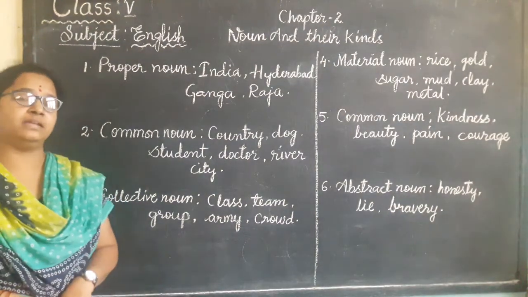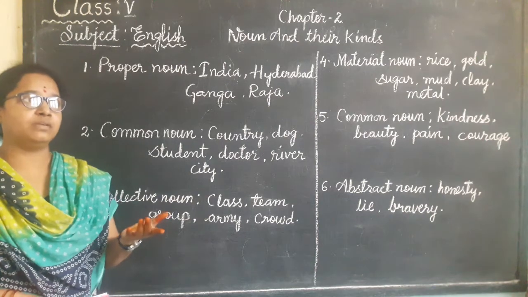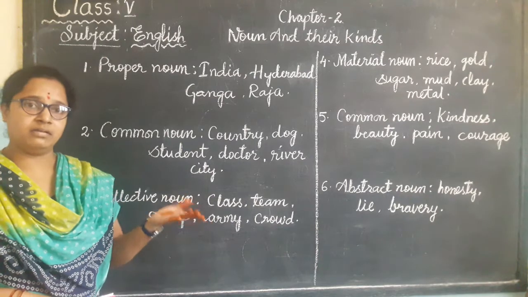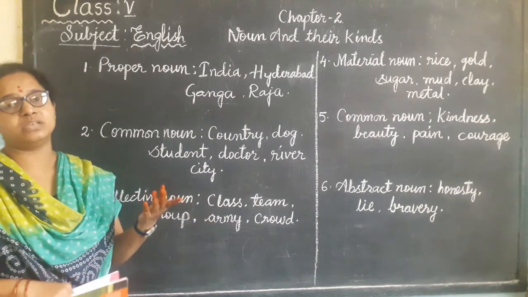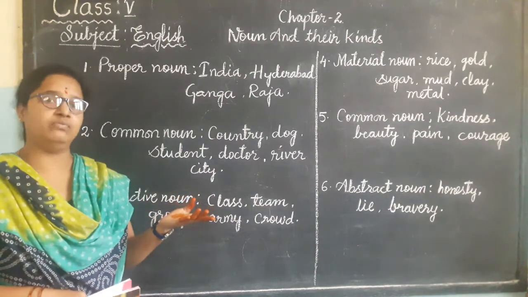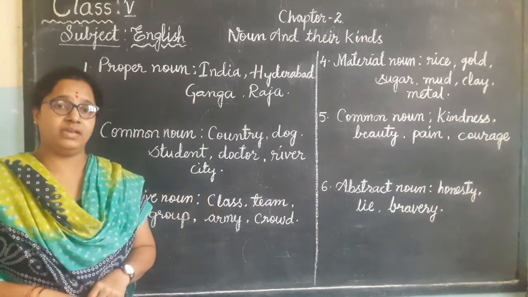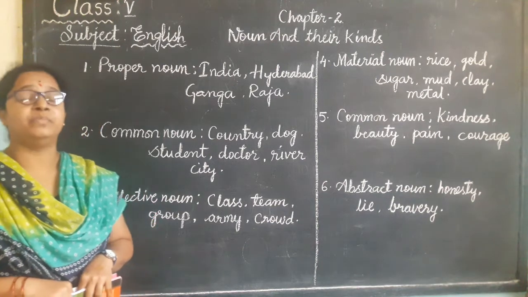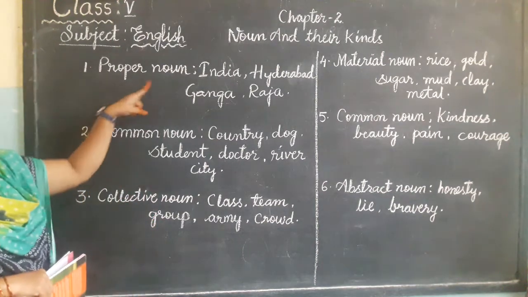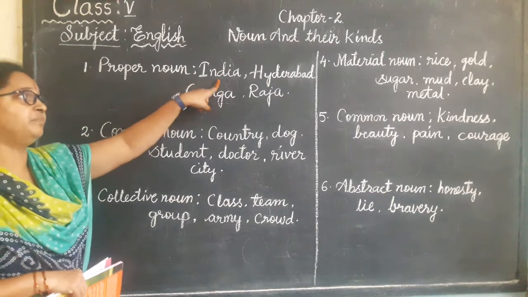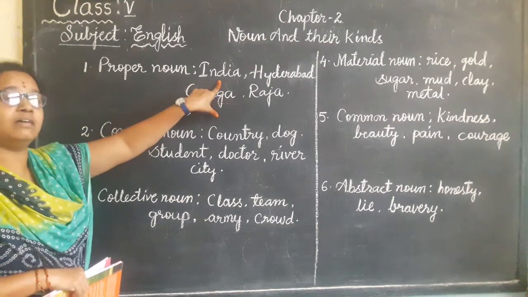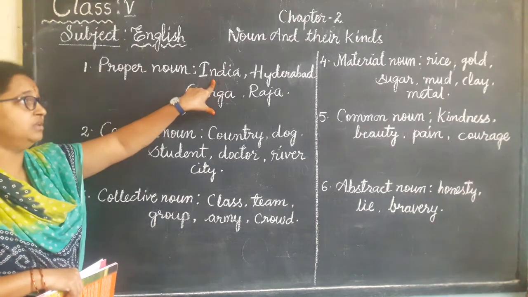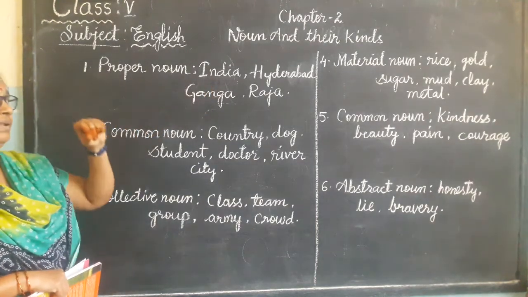Suppose we are going to call a boy or a girl, and her or his name we don't know. Such kind of noun we call a common noun. But when we know the person's name particularly, that comes as a proper noun. Suppose India. It is a country name. This is our country, isn't it? It has its particular name, right, children? So this comes under proper noun.